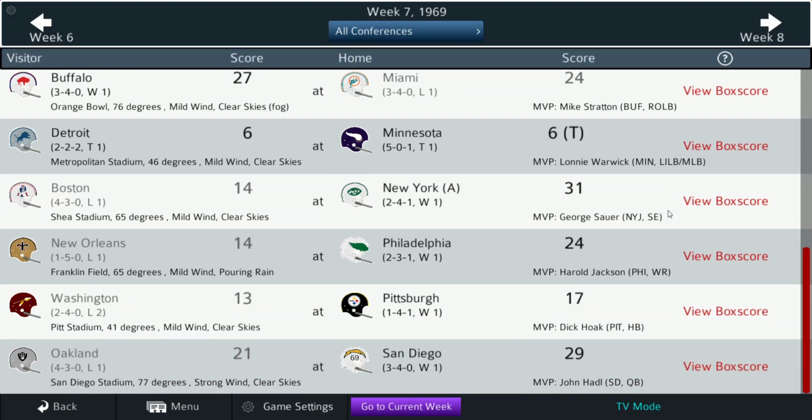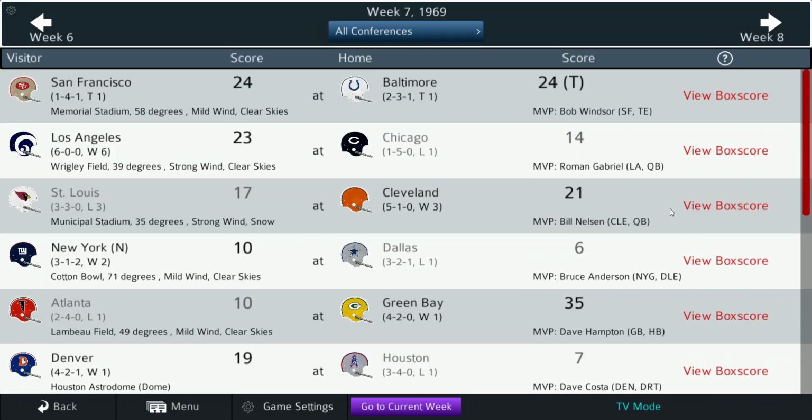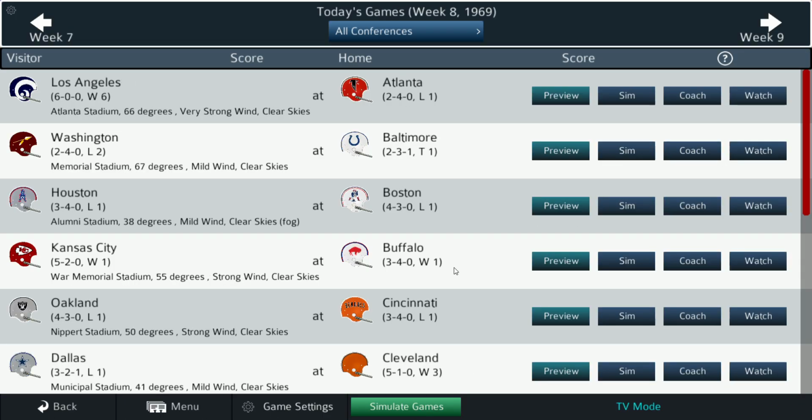One thing I noticed, and I love this game, I think it does a great job in terms of giving just plausible results. I mentioned this before, but I do notice there's a lot of ties. I know there were a lot of ties back then because they didn't have overtime, so that stands to reason. But I always felt like maybe it's some of the play calling logic when you get towards the end of the game, but I just feel like there's a lot more ties in this simulation than there typically is in reality, even without overtimes. But anyway, just an observation, not a big deal.